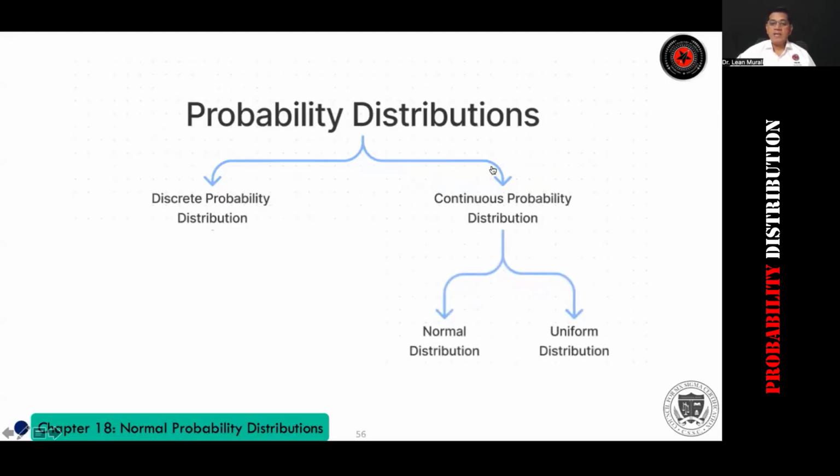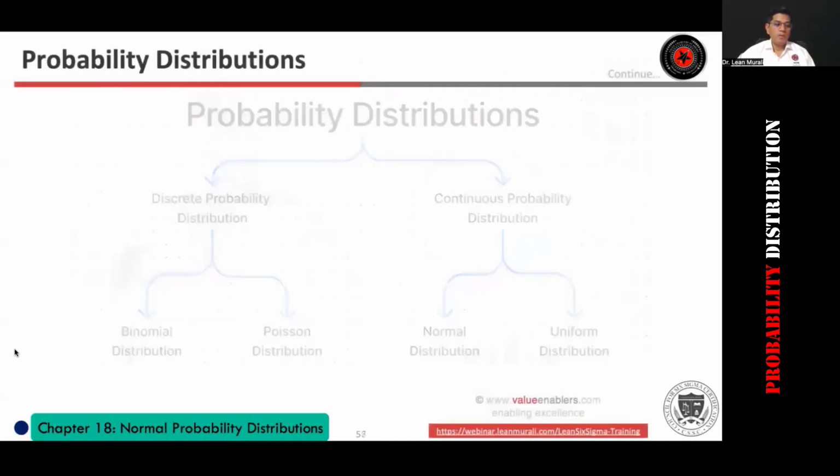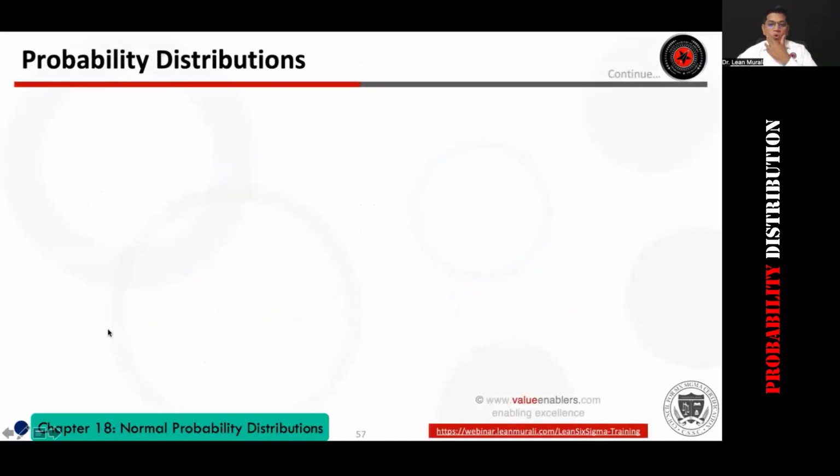Under continuous probability distribution, there is the normal distribution and the uniform distribution. And under discrete probability distribution, there is the binomial distribution and the Poisson distribution. If this is clear, type SC, super clear, in the chat box. Okay, good. Let me go to the next.